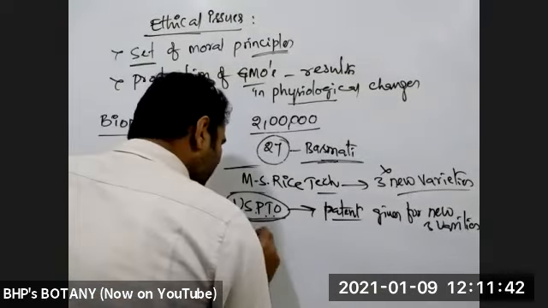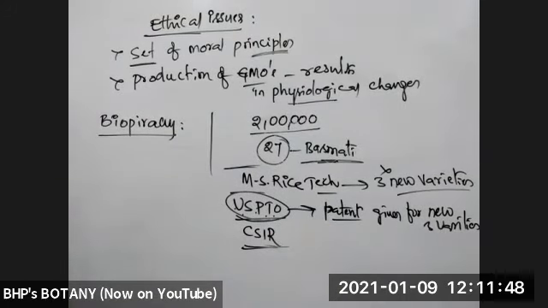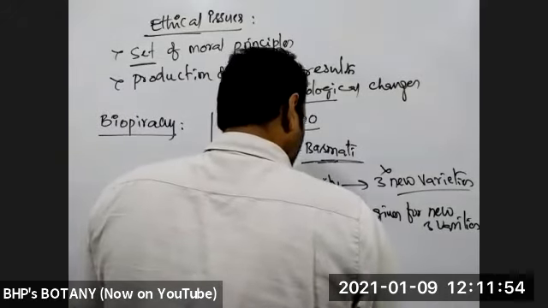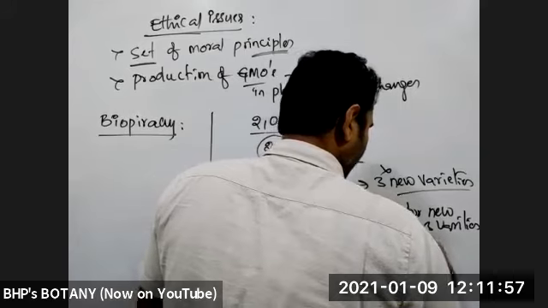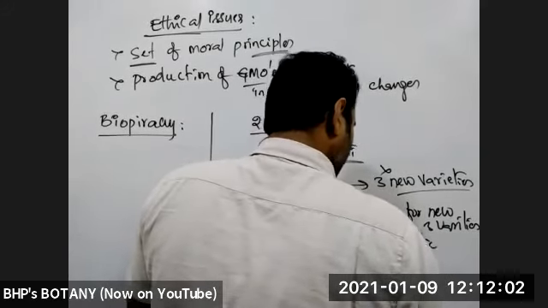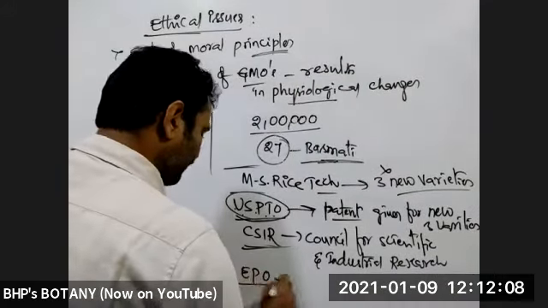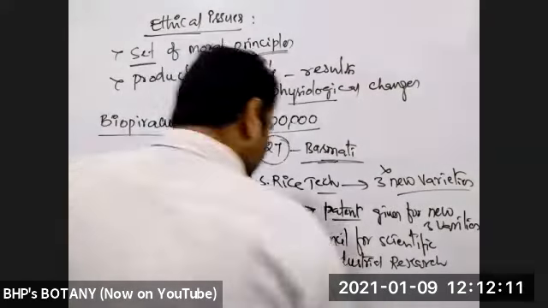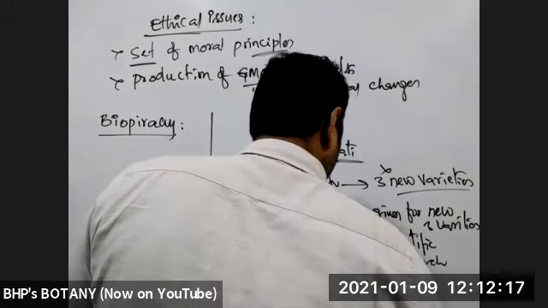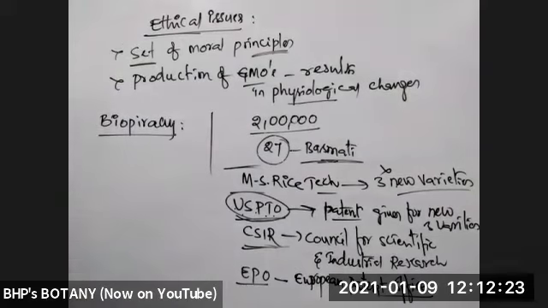In India there is an organization called CSIR, the Council for Scientific and Industrial Research. This organization is also working with biopatents. EPO is there, the European Patent Office. This European Patent Office is also allotting patents and monitoring the use of environmental resources.